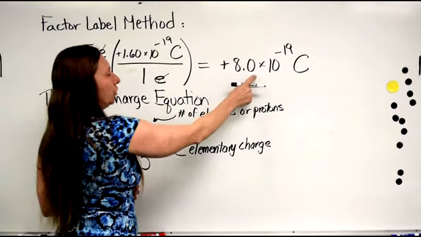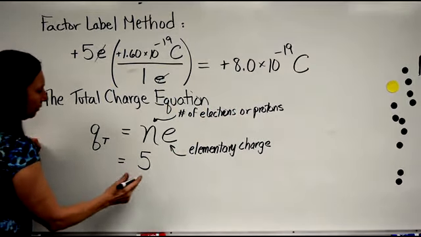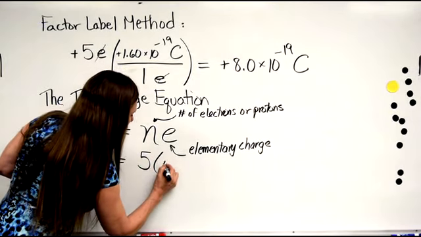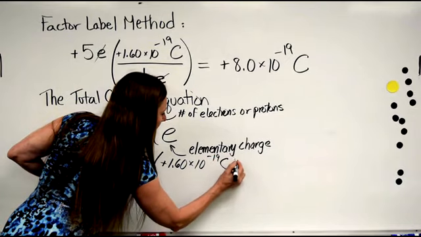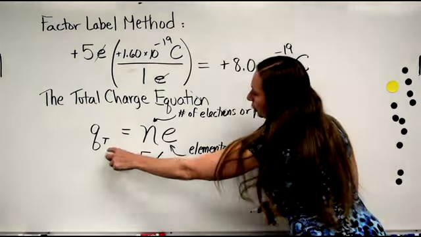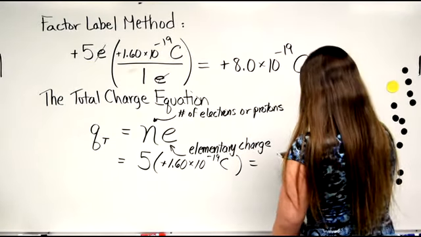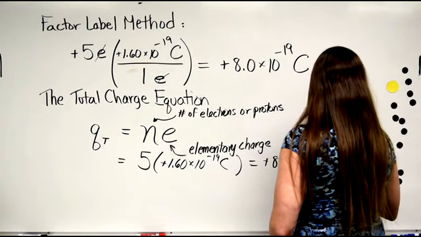The electrons that would normally be canceling this are missing. They were lost. So we've got 5 protons. The elementary charge is positive 1.6 times 10 to the negative 19 coulombs, and the total charge, Q total, that we get is positive 8 times 10 to the negative 19 coulombs.